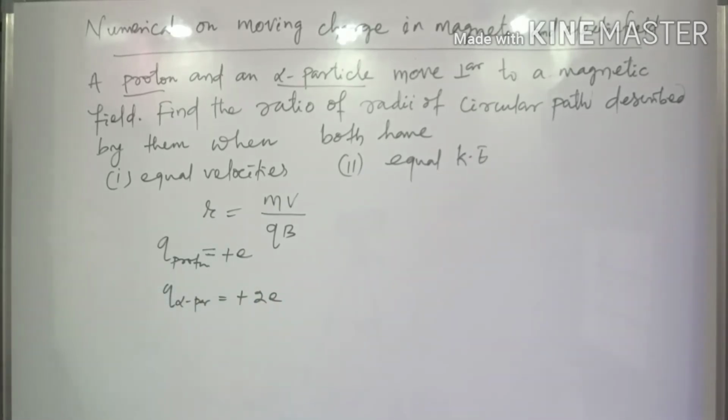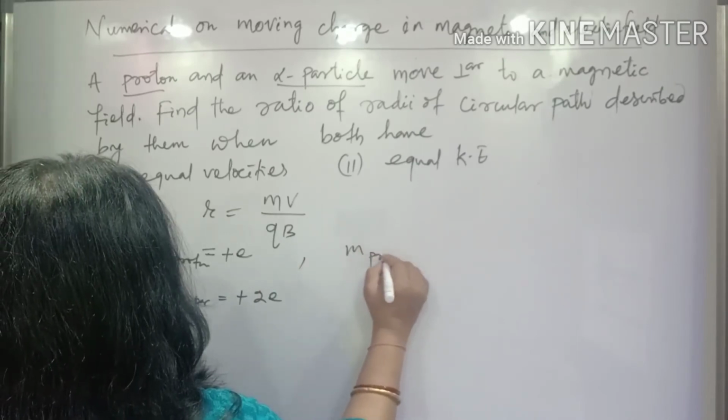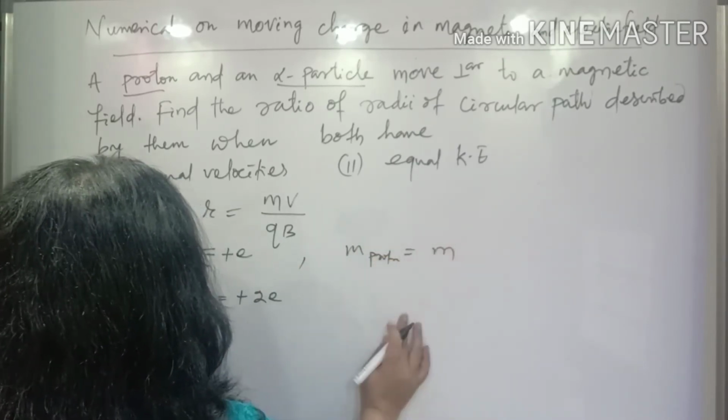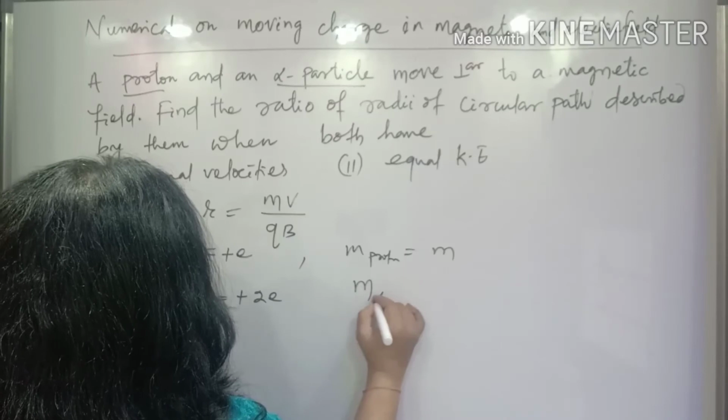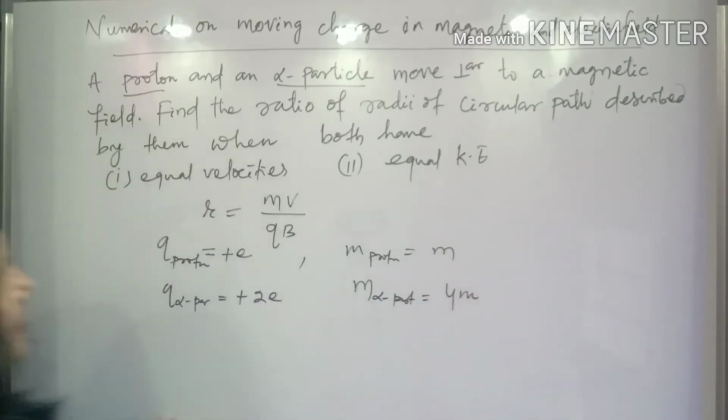This is a helium nucleus, so its charge is 2e. This is q. Similarly for mass: the mass of the proton is taken as m, and the mass of the alpha particle, the helium nucleus, is 4m.